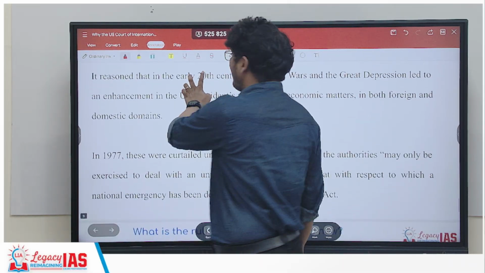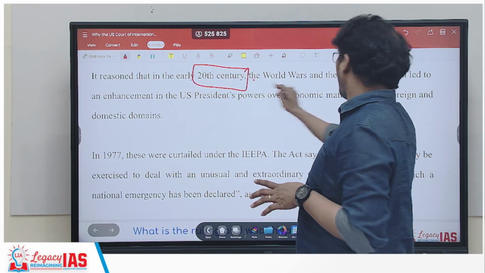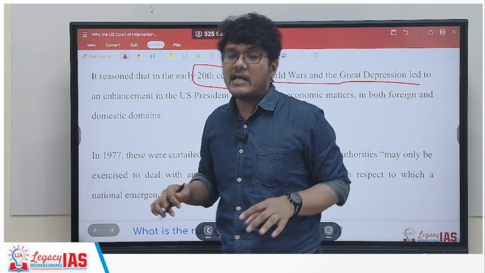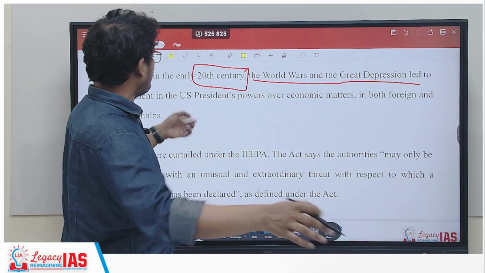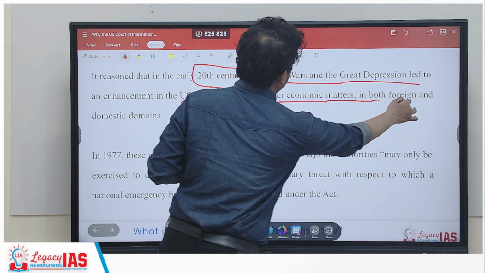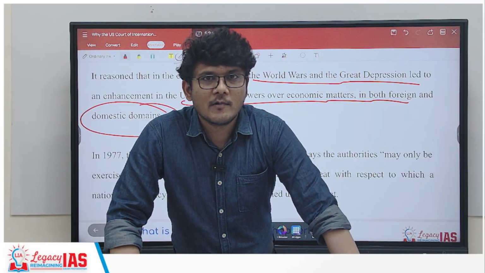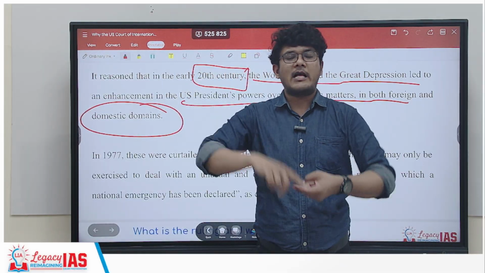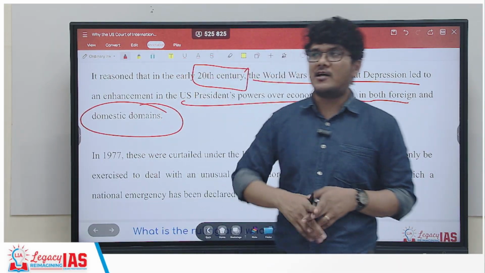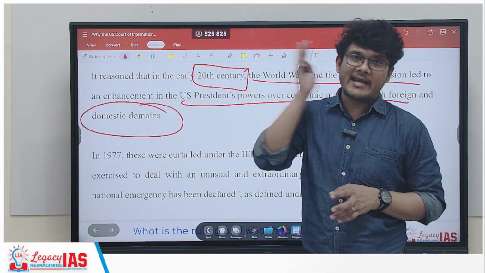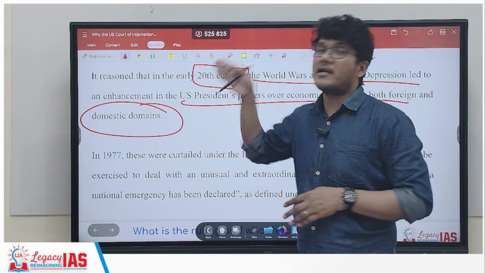And what reason was given? The reason given by the court was that in the early 20th century, the World War was there, the Great Depression was there, which was an emergency kind of situation. At that particular point of time, the US president had power over economic matters, whether foreign or domestic. So during the time of world wars, during the time of the Great Depression of 1929, under the emergency provision, certain powers were given to the US president.